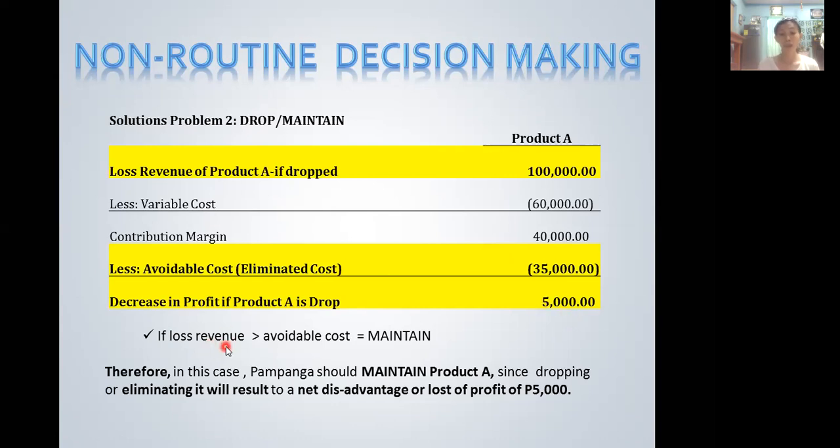So the loss of revenue, which is 100,000, is greater than the avoidable cost, which is 35,000. Therefore, instead of dropping it, product A should be maintained. In this case, the company should maintain product A, since dropping or eliminating it will result in a net disadvantage or loss of profit of 5,000 pesos.